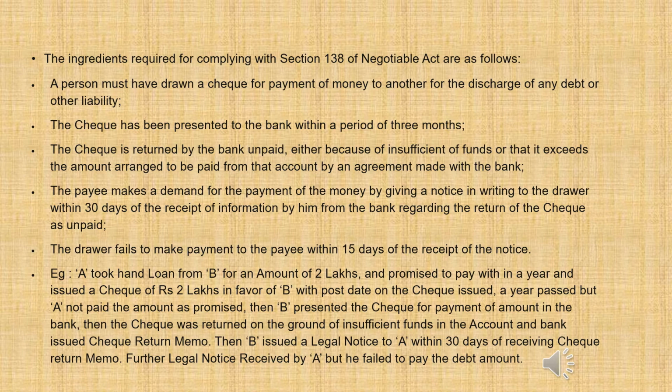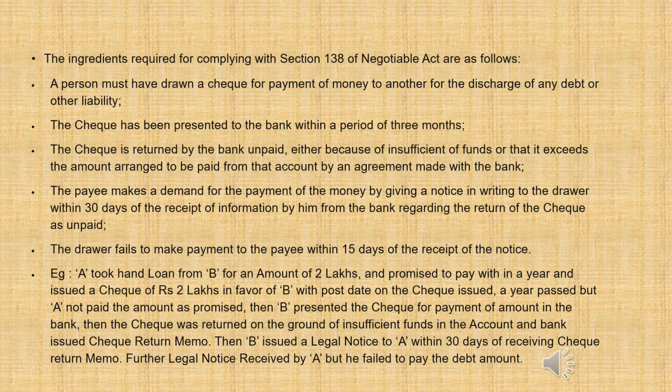If the drawer fails to make payment to the payee within 15 days of the receipt of the notice, means here the drawer gets a grace period of 15 days. In this grace period, if he thinks the mistake was his, or for any other reason plans to pay the debt amount within 15 days, there is no question of criminal action against him. But if he fails to pay the amount, then legal action will be initiated against him.